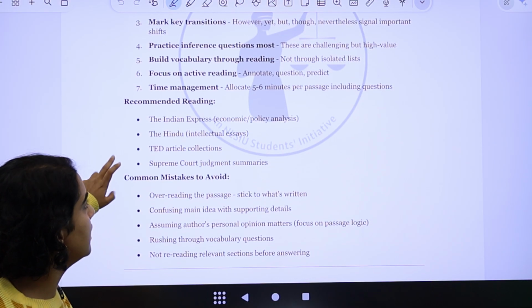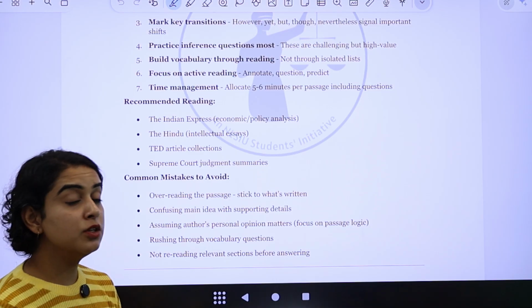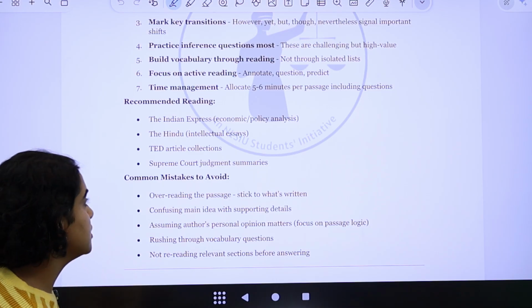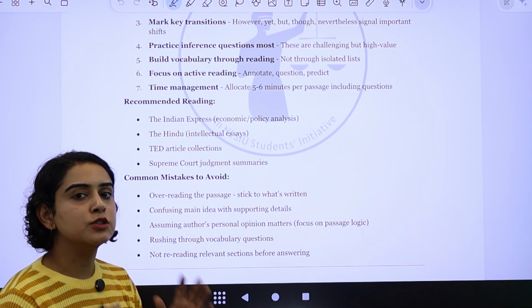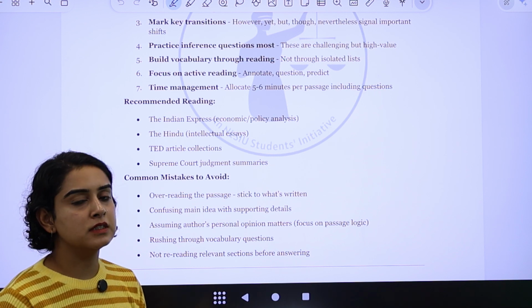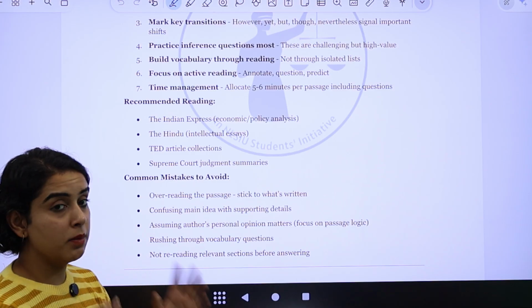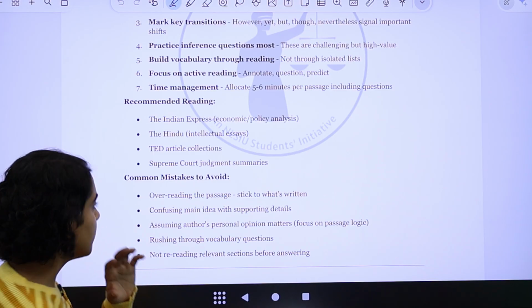What is recommended is that you read newspapers like the Indian Express and the Hindu, and you read TED article collections. You should also read the Supreme Court's recent and most important judgments pronounced this year. If not the entire judgment, you can read the case summaries so that you know about the issues. It will be easier for you.